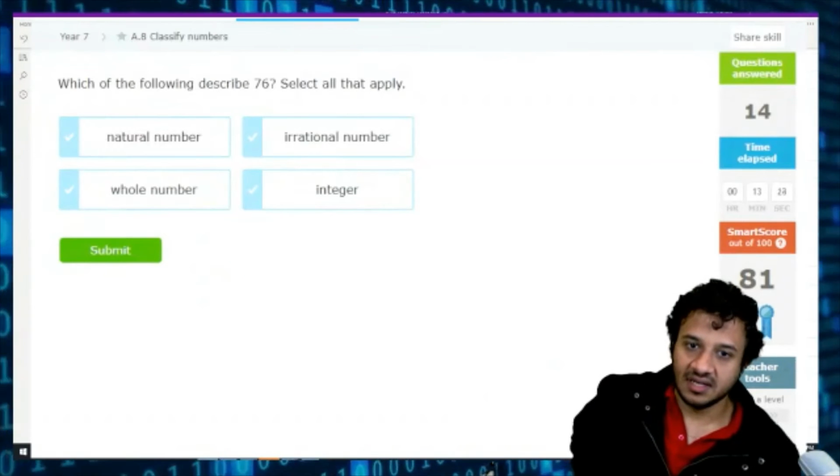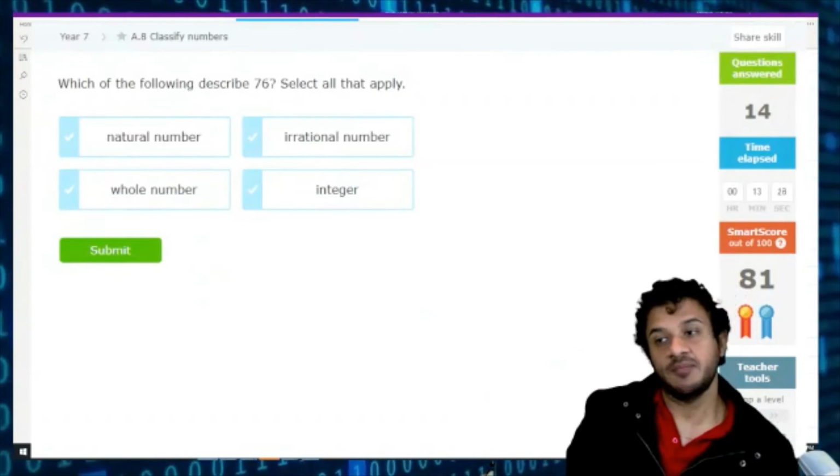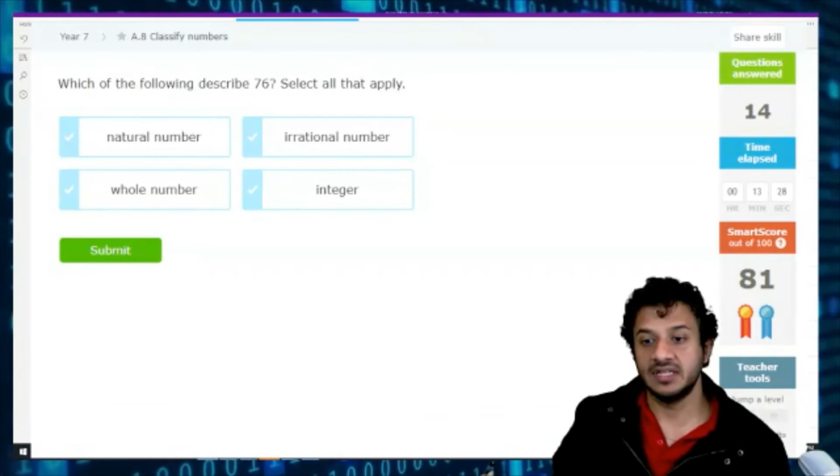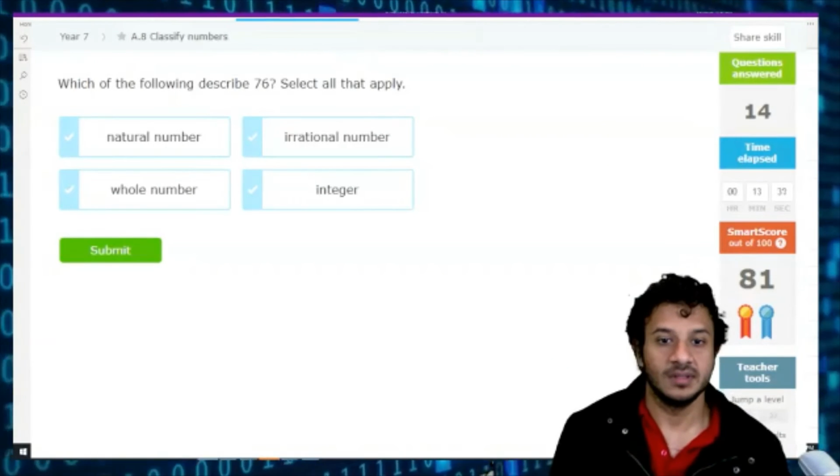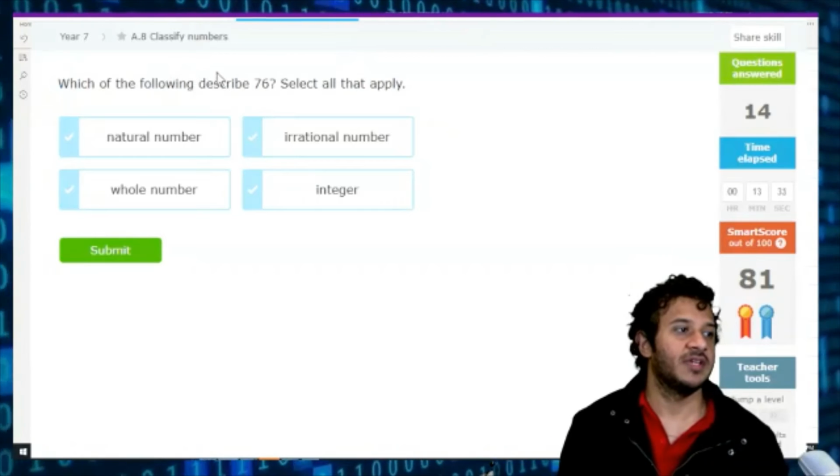But pi is irrational, definitely it is irrational. Anyway, which of the following describe